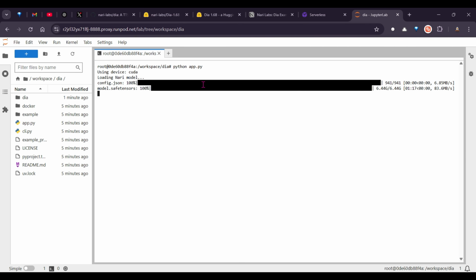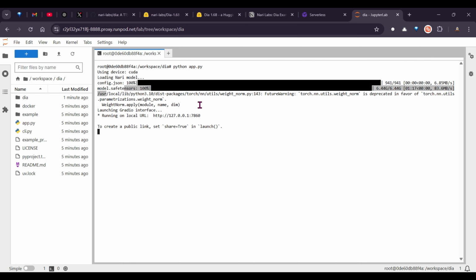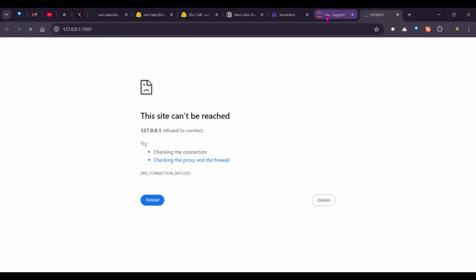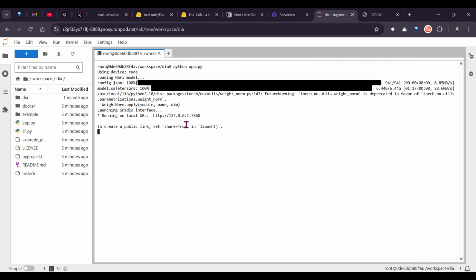So this has been installed, and it's setting up a few things, and you can see now it's opened and it's running on a local URL. Now you can click on this local URL, and this should open up, but it doesn't, because this is the local URL. We want a public URL so that I can access it from my PC, because this is running on RunPod's GPUs. It's not local for me, it's public for me. So we need to get a public URL running. How do we do that?